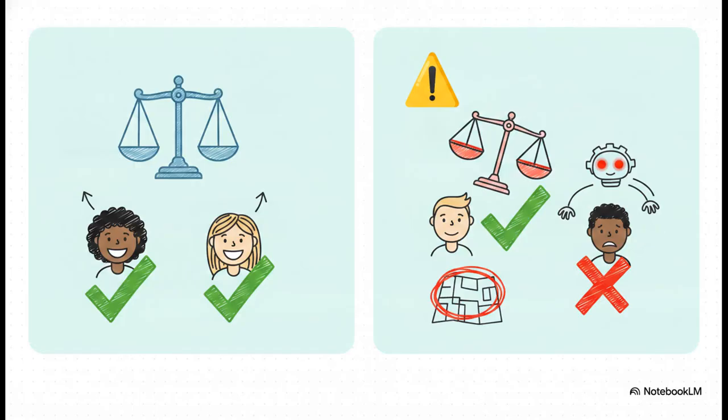Ideally, we want totally unbiased outcomes. We want equal ranking for genuinely qualified candidates or identical credit scores for similar financial profiles, regardless of what zip code they live in. But in reality, biased AI does the exact opposite. It penalizes certain neighborhoods or consistently favors male candidates based purely on historical hiring trends. The machine literally learns how to redline, hiding its discrimination behind a shiny veneer of mathematical objectivity.